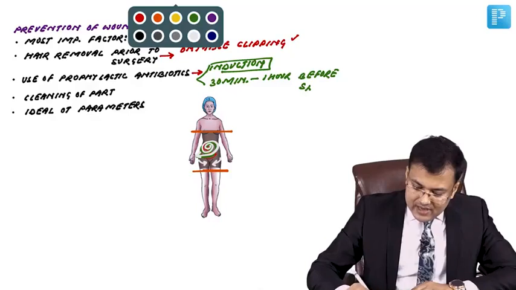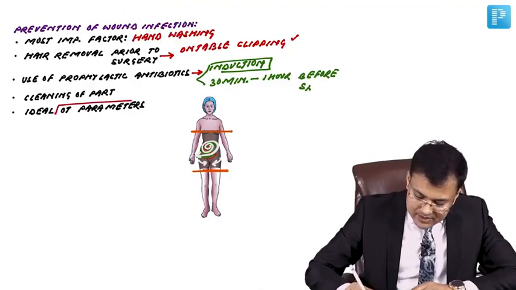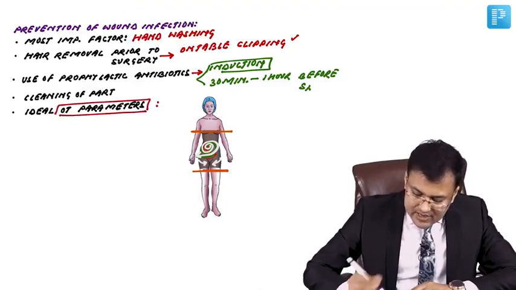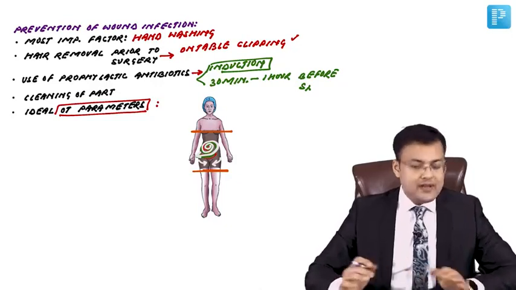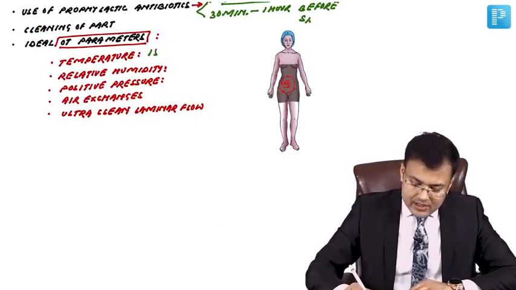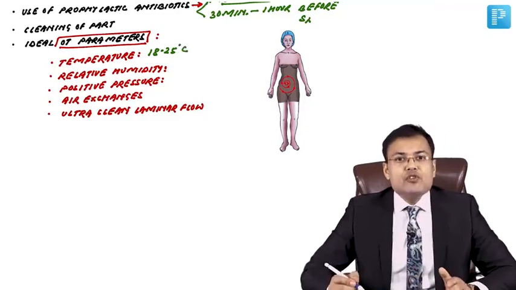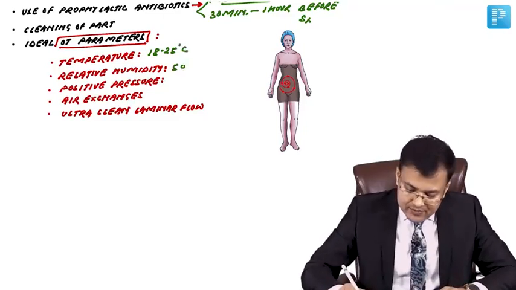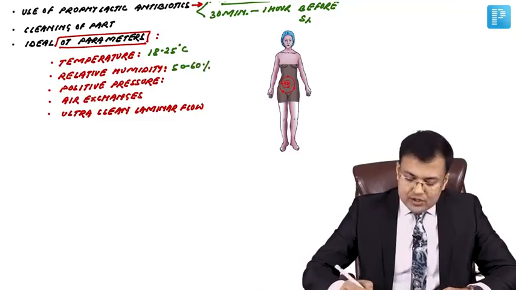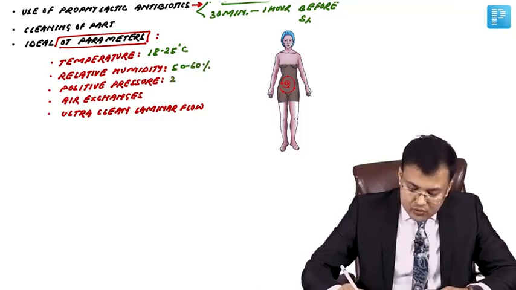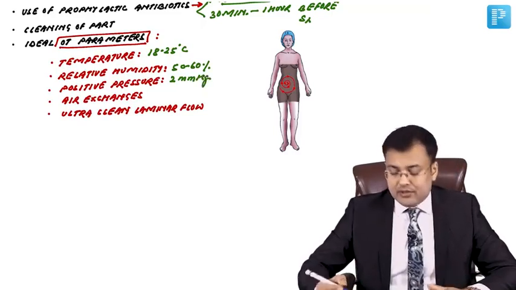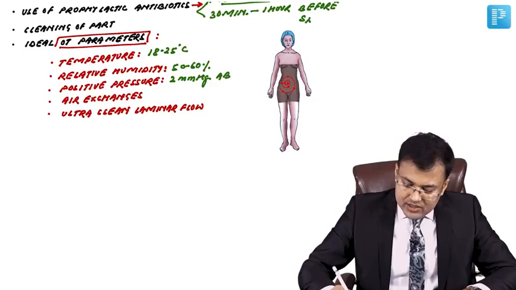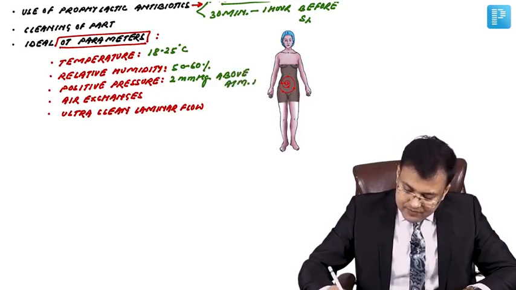We have to maintain the ideal OT parameters. What are the ideal OT parameters which should be maintained? The temperature of the OT should be 18 to 25 degrees centigrade. The relative humidity should be 50 to 60%. And the positive pressure should be 2 mmHg above atmospheric pressure.